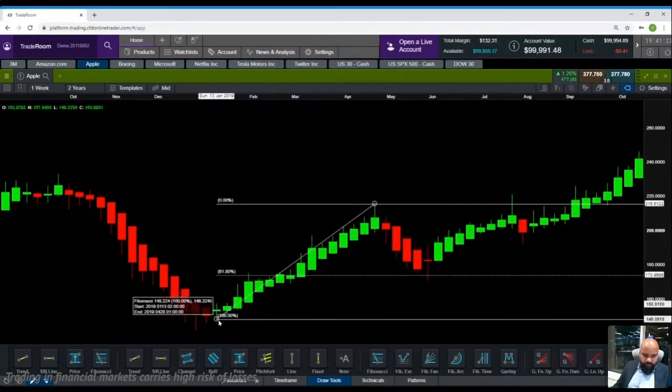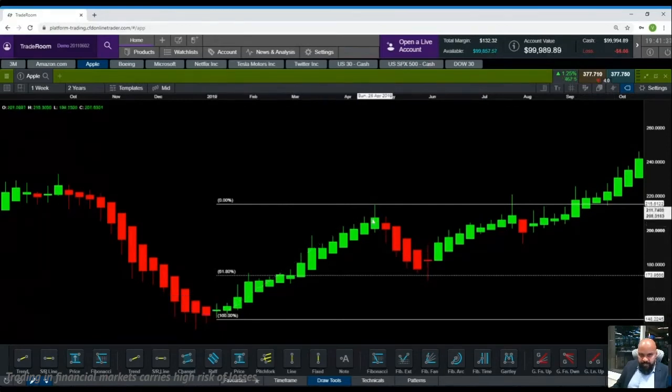If you see the 100% move, markets dropped. It took support. Okay, let's look at the prices. It was trading at 147. It went all the way up to 215 and then the market dropped to 175 and then the rally continued. Now again, if you are an investor looking to buy and hold Apple, instead of jumping into Apple, you always wait for a good drop to come in. And when the drop comes in, the question is where are we going to be buying it? And this is where your 61.8 helps you.